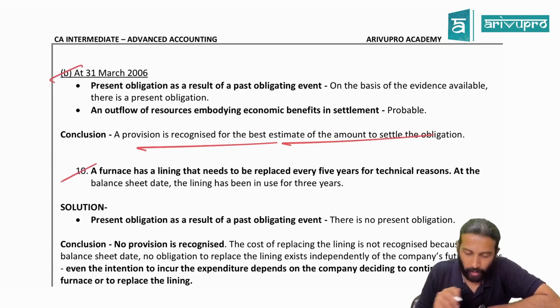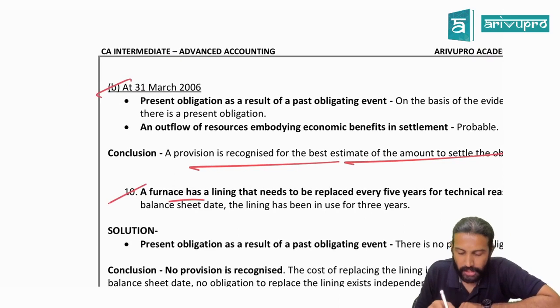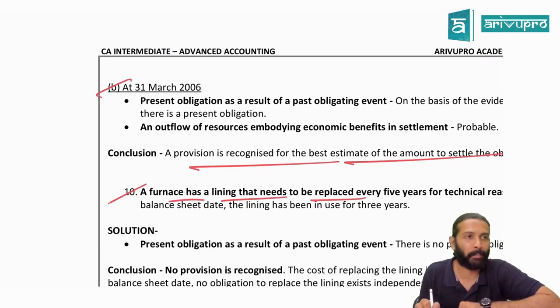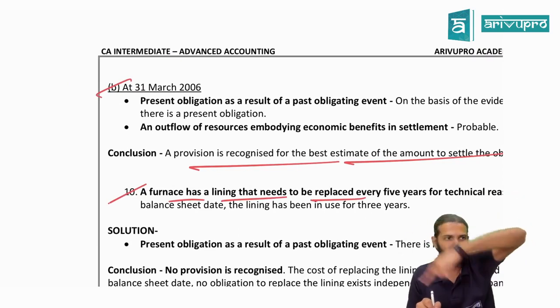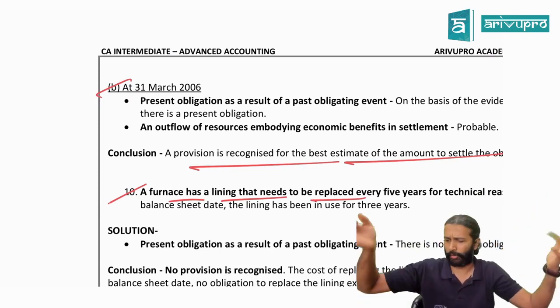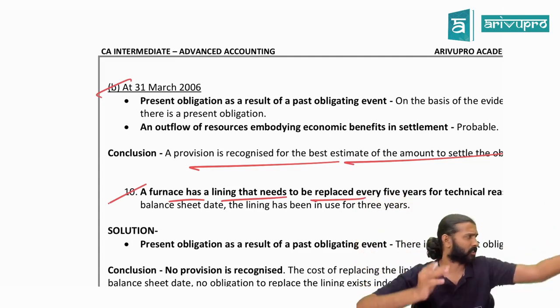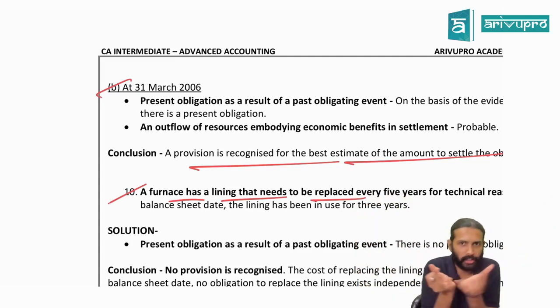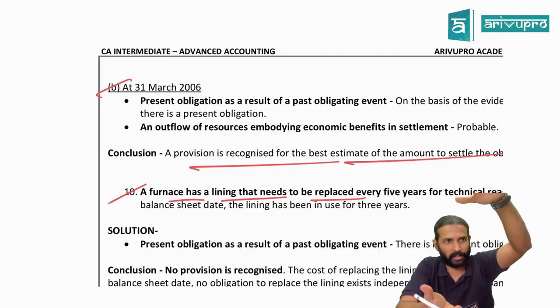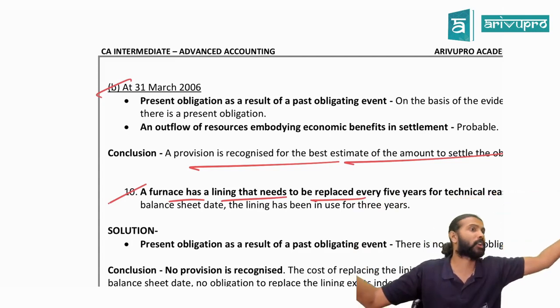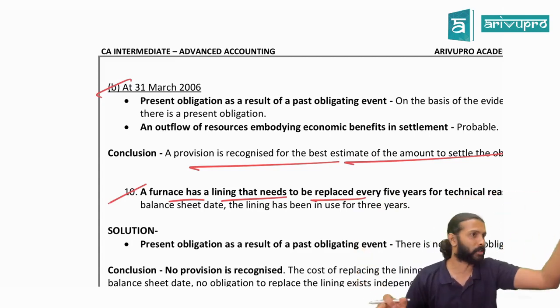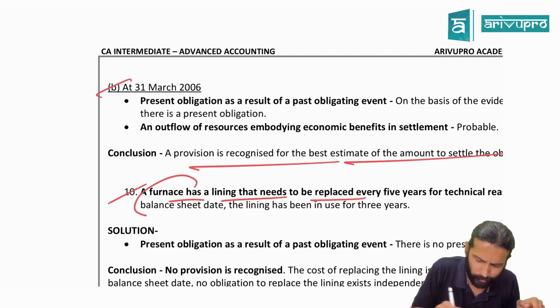Read this question. Again, pay attention to this particular question number 10. A furnace has a lining that needs to be replaced. A furnace is a drum. If you're doing mass production, like people who manufacture all these utensils, guitars and all, do you think they'll manufacture in this steel mug? They have to manufacture in huge quantity. That means they'll have a huge drum, huge machine. Yes, that we call a furnace.